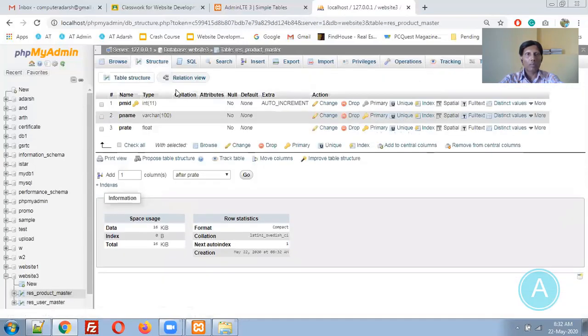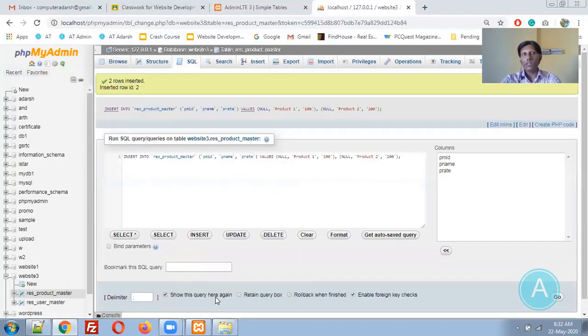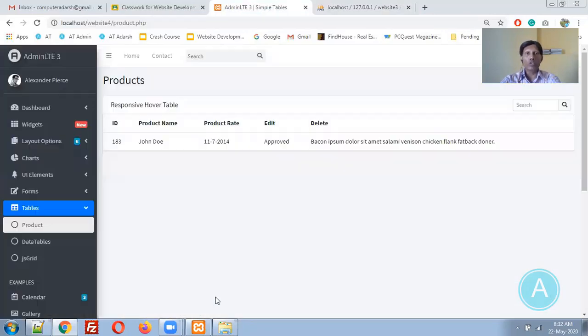Let me go to that product master table, insert option, product 1 100 rupees, product 2 200 rupees, go. So now I would like to fetch this information from the database into my table along with its primary key, product name, rate, edit and delete link. Edit and delete links will not work right now, but we are supposed to prepare those links.